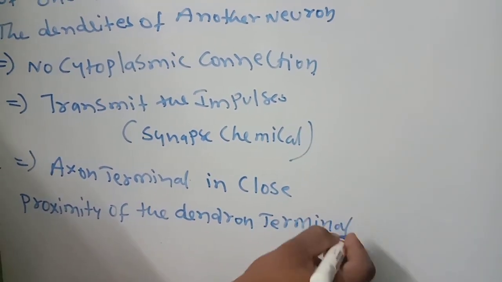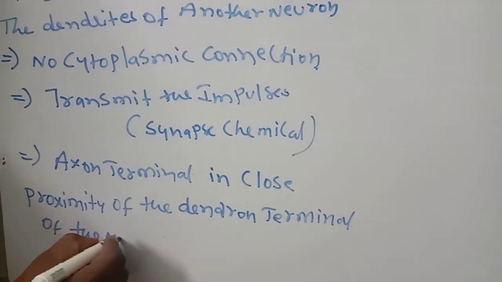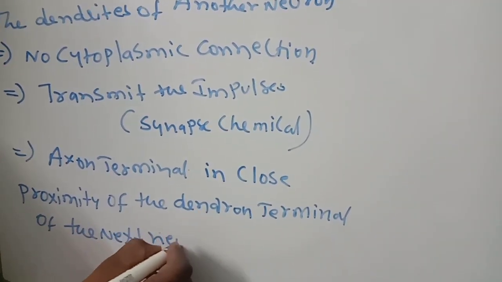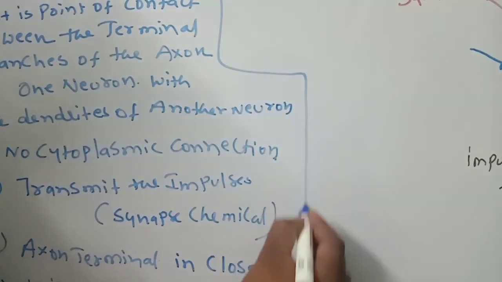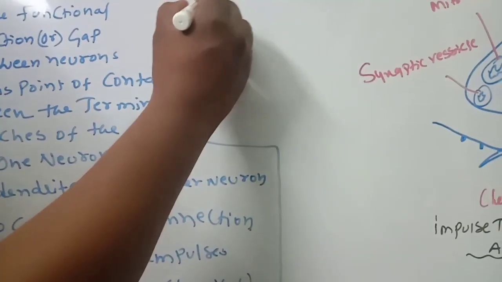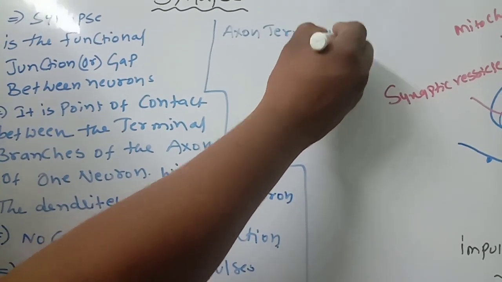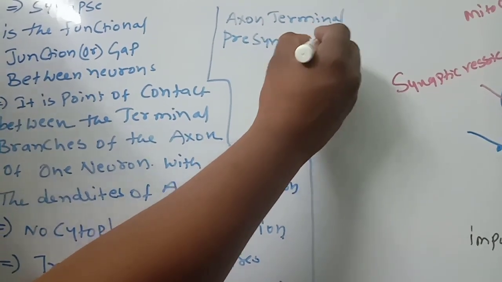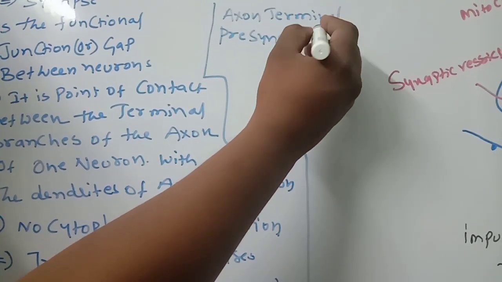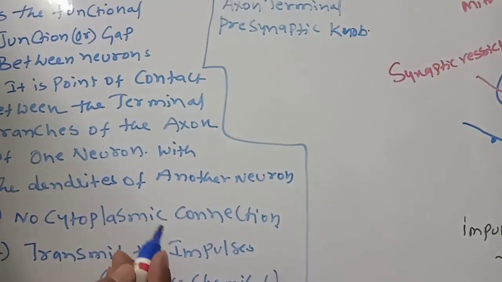Simple: the dendron terminal of the next neuron. So the axon terminal will form the presynaptic membrane, the presynaptic knob. This is the point you should remember.